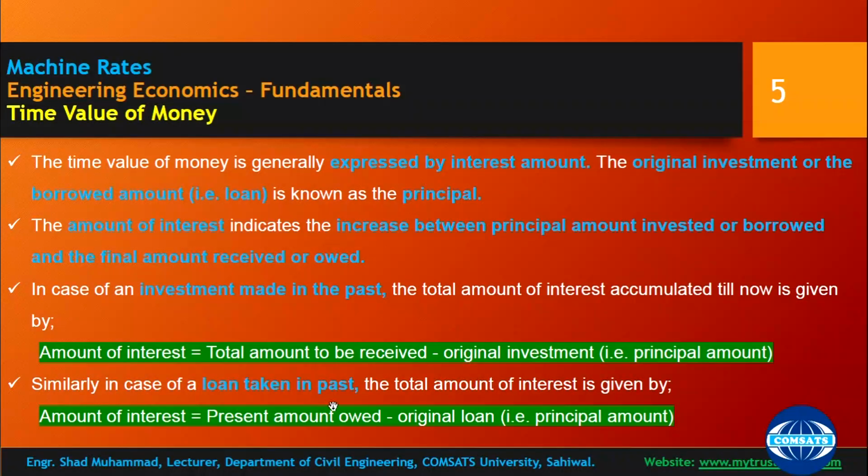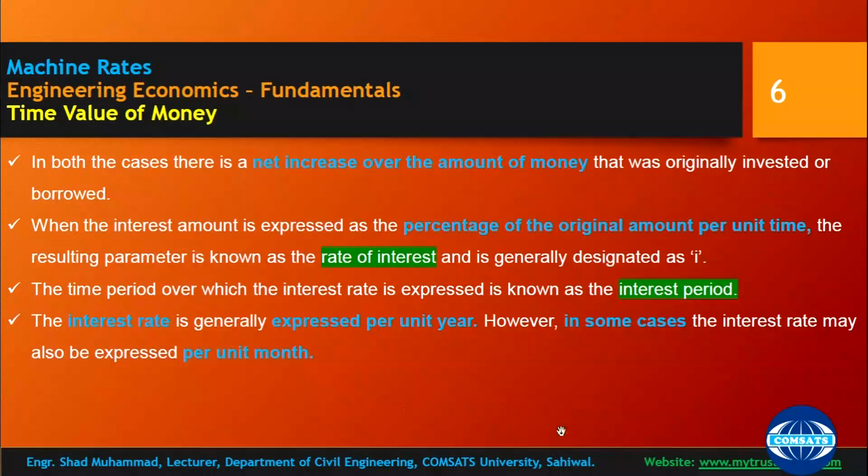Similarly, in case of a loan taken, the total amount of interest is given by: amount of interest is equal to the present amount owed minus the original loan. So if you have taken a loan, it is the present amount owed minus the original loan. In both cases, there is a net increase in the overall amount of money that was originally invested